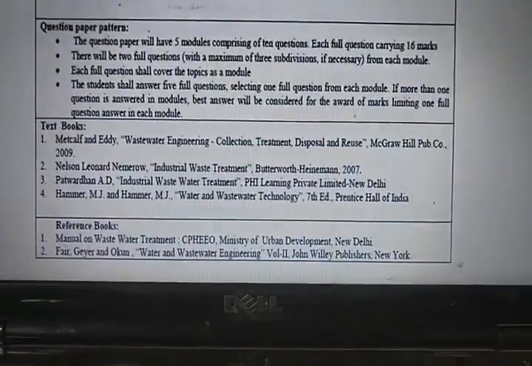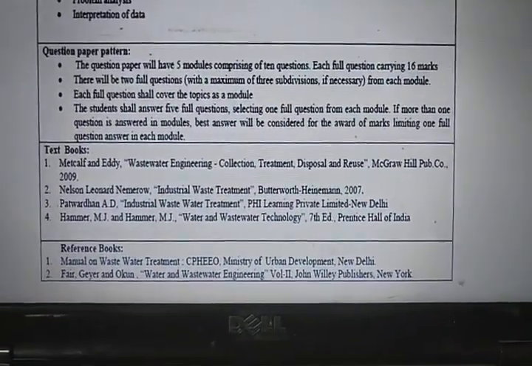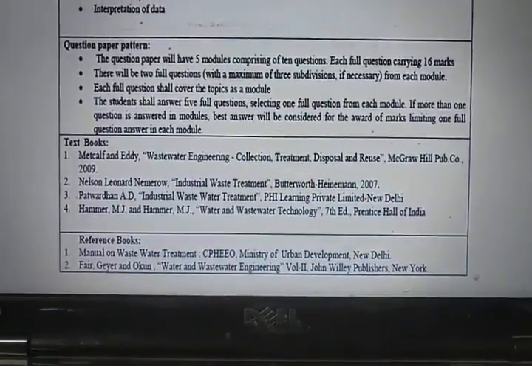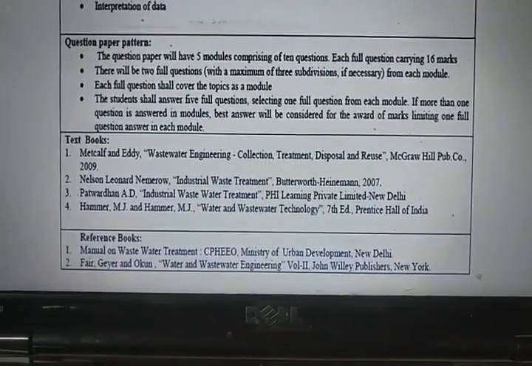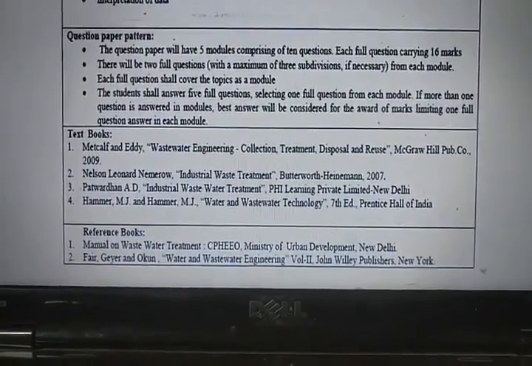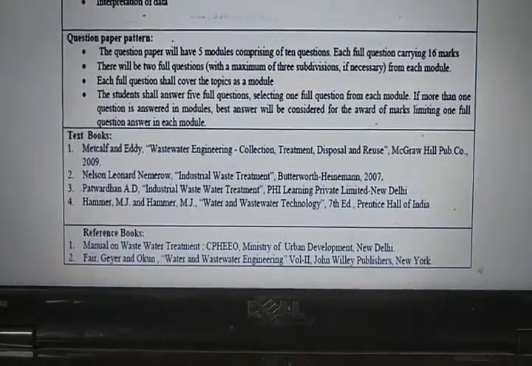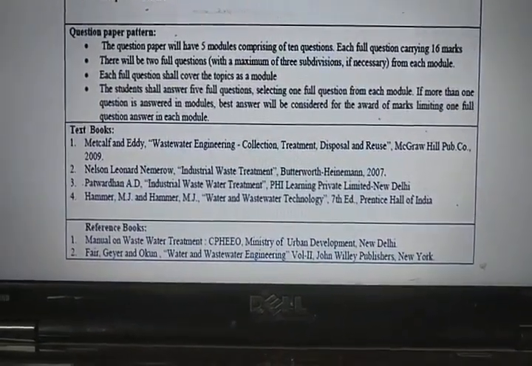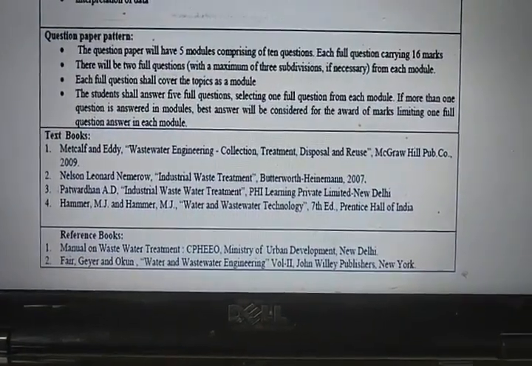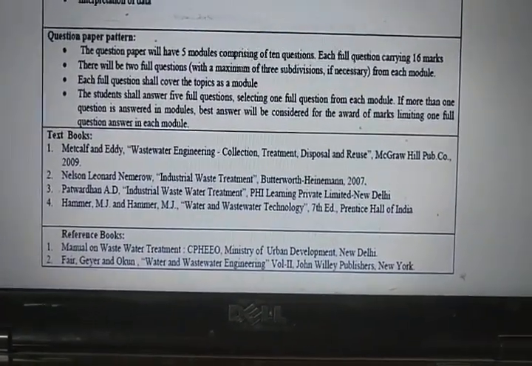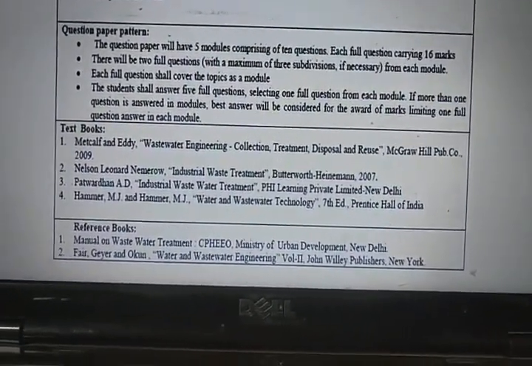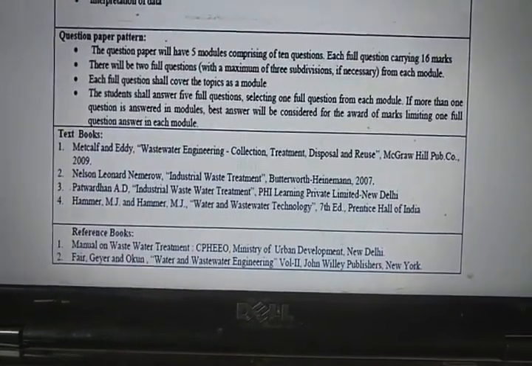And you can also refer to books by Indian authors like Wastewater Treatment Engineering by BC Punmia and Santosh Kumar Garg. Some of the reference books you can refer to is the Manual on Wastewater Treatment by the Central Public Health and Environmental Engineering Organization, issued by the Ministry of Urban Development, New Delhi.